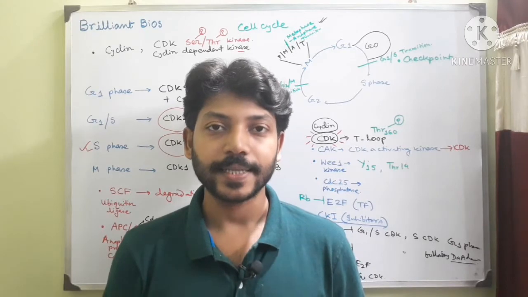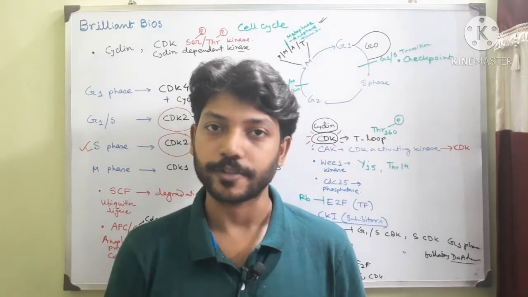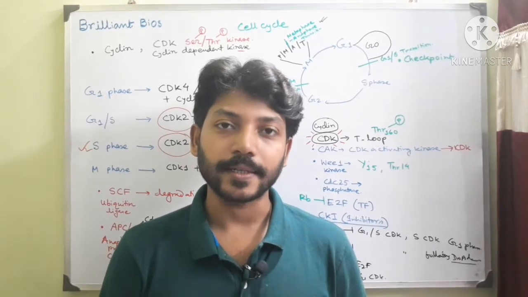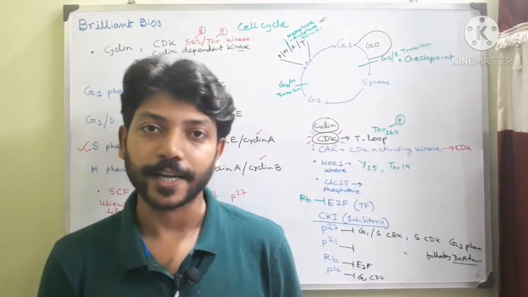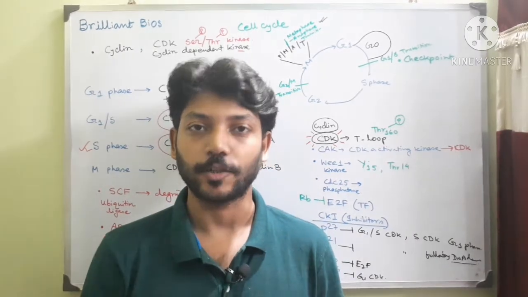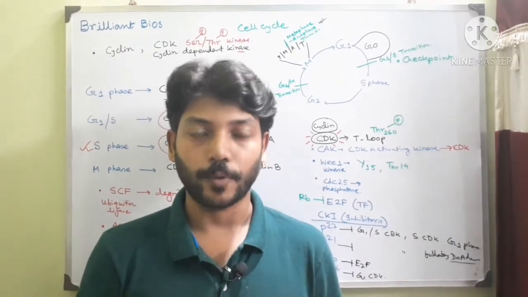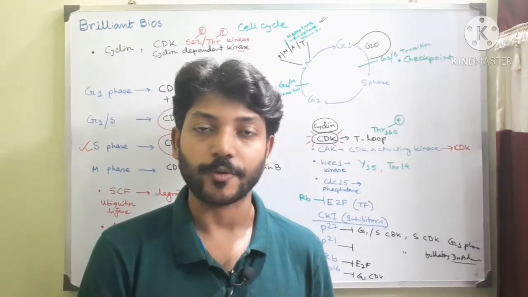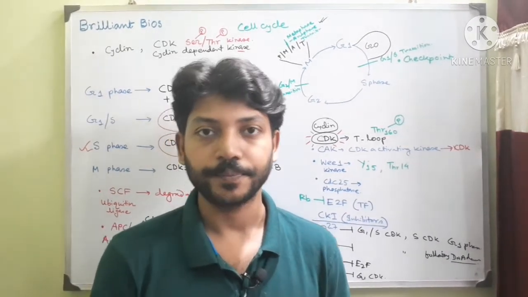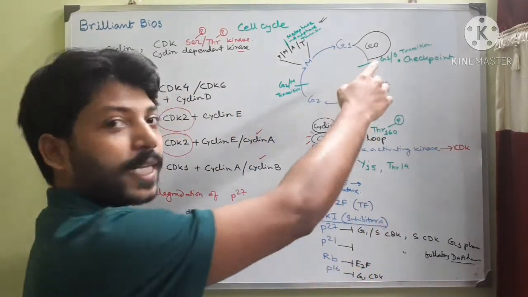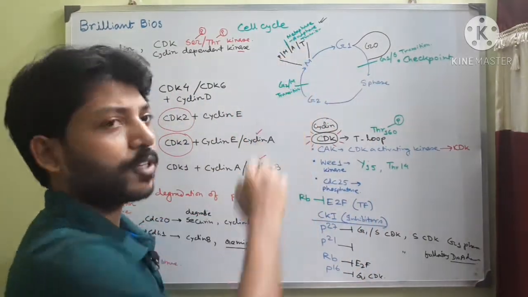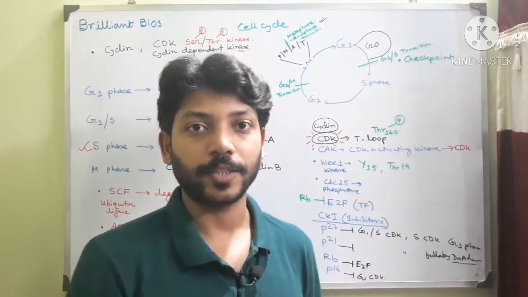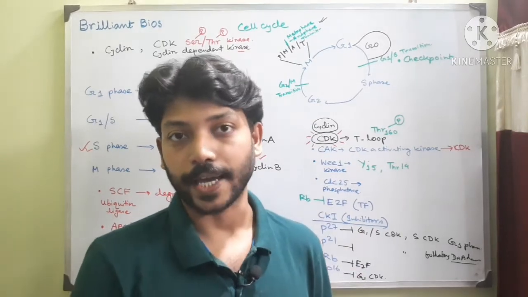In my previous class I mentioned that there are 4 phases of a cell cycle called G1, S, G2 and M phase. And the M phase, the mitotic phase, can be divided into prophase, metaphase, anaphase and telophase. And there are 3 checkpoints. Checkpoints means when the cells are scrutinized to see whether they are ready to go ahead. The 3 checkpoints are the G1/S transition, the G2/M transition and the metaphase to anaphase transition. So the cells are examined to see whether they are ready to go ahead.